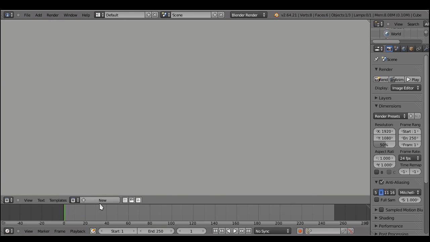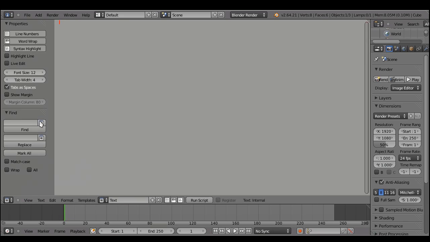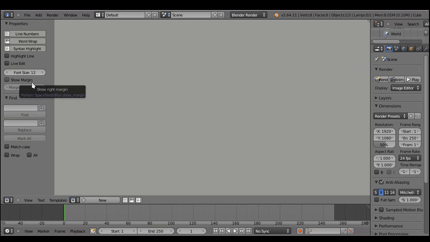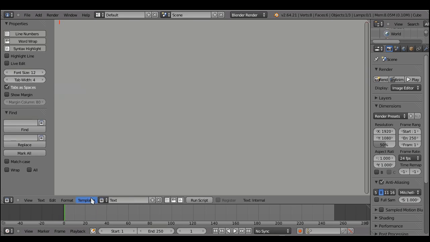Text editor, new file. We see the options tab width and tabs as spaces, but if we close all the files, those options disappear because now they depend on the file. So we create a new file with tab width 4 and tabs as spaces. So a tab is 4 spaces.